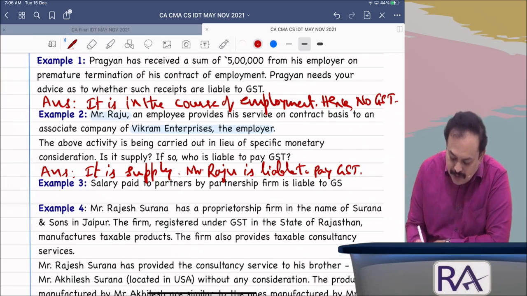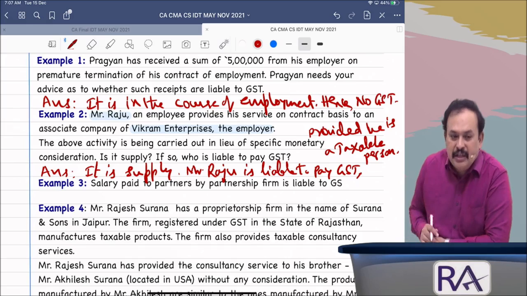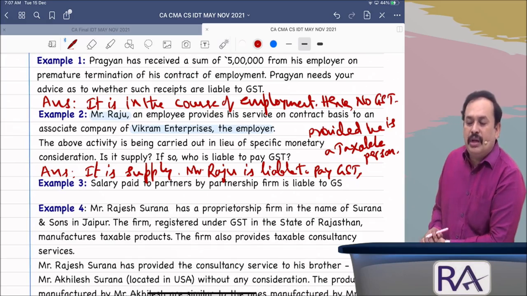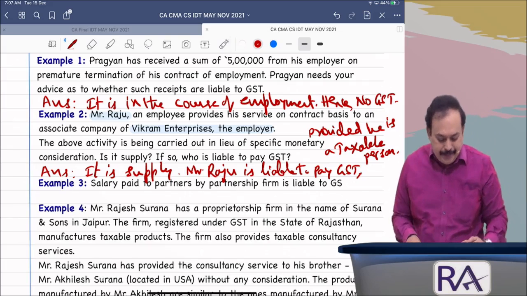Then you write here, further, you put a comma here, provided he is a taxable person. If you are a taxable person, then Mr. Raju, you are liable to pay GST. Got the clarity? Otherwise, not liable to pay GST. Is it clear? Further, my dear sir.